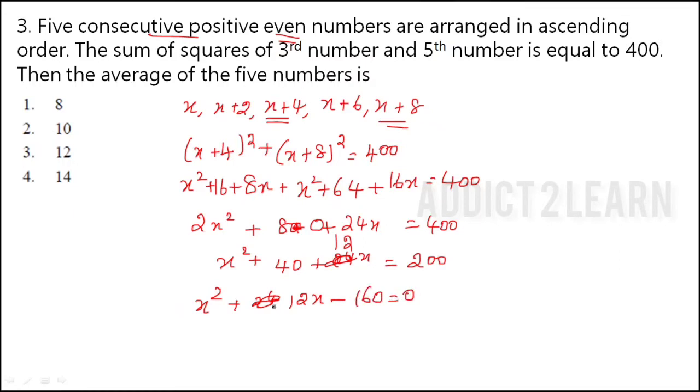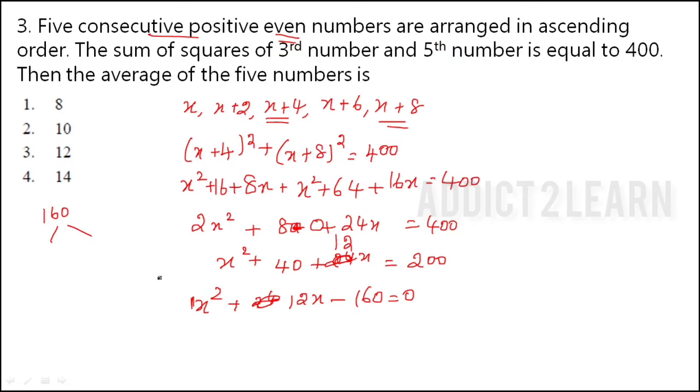So we have to find the factors of this equation. Okay, here 1 is there. So 1 into 160 is 160. So we have to find the factors of this number, and if we subtract these two numbers, we have to get this value, that is 12.